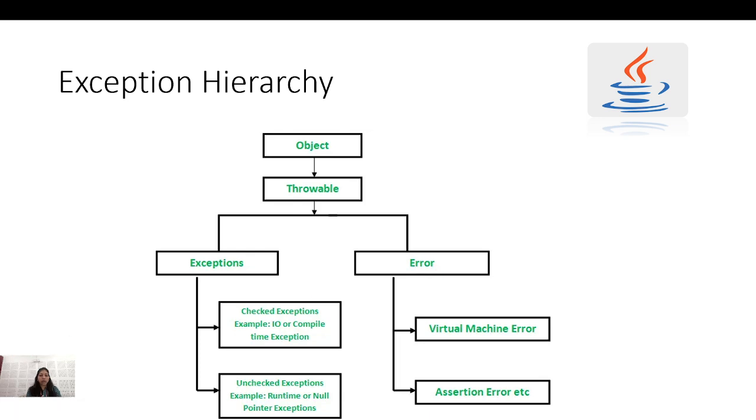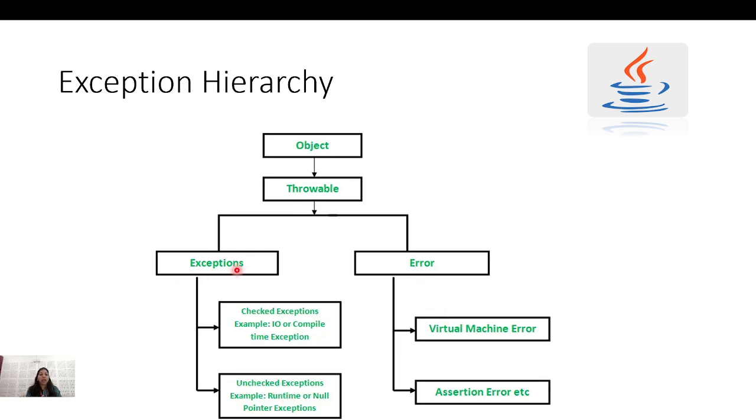So we'll see what is the checked exception and unchecked exception. In the checked exception, I am having the IO or the compile time exception. Okay, so the basic difference, that is what is the checked and unchecked, we will see later in the further slides.